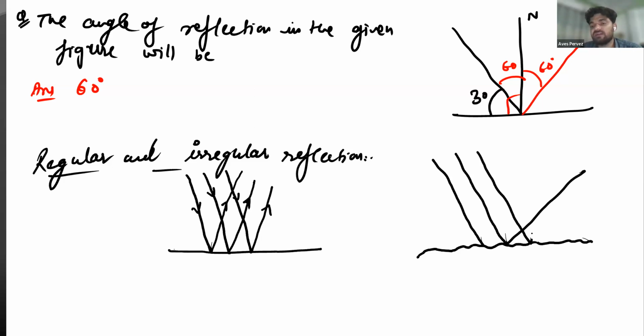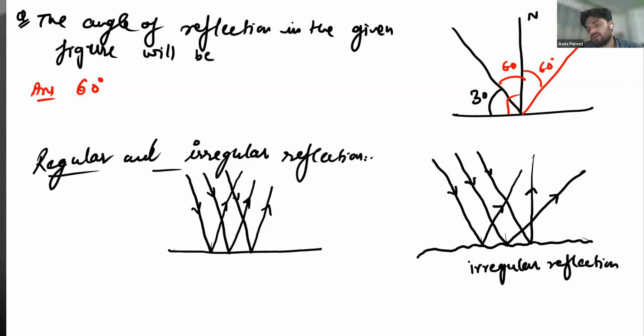They will not be parallel to each other. So this is the incident ray, and the reflected rays are not parallel to each other. So this is irregular reflection, and this one is regular reflection.